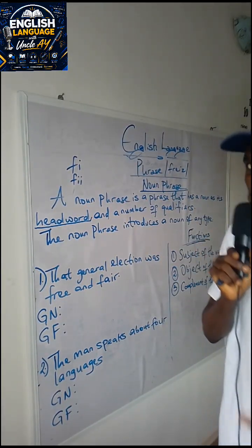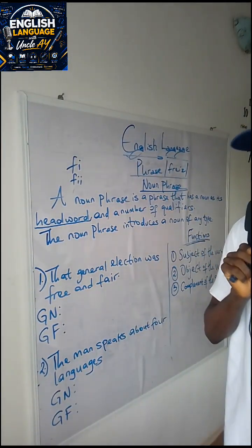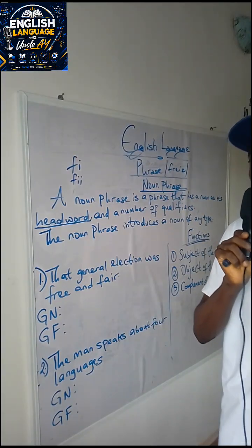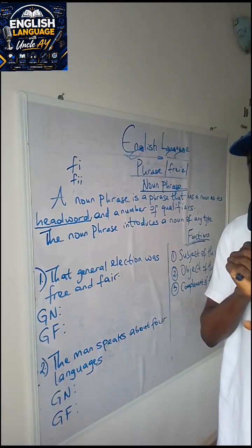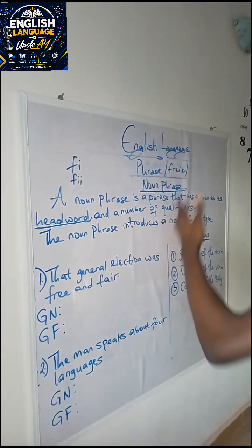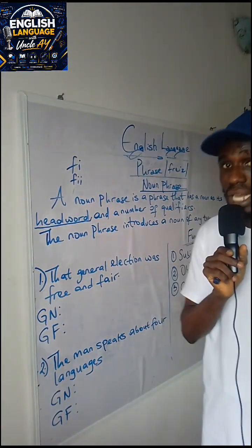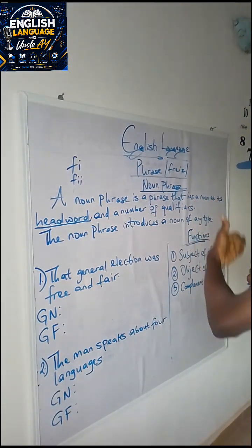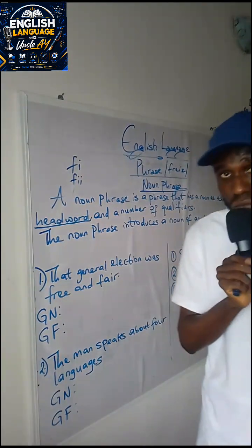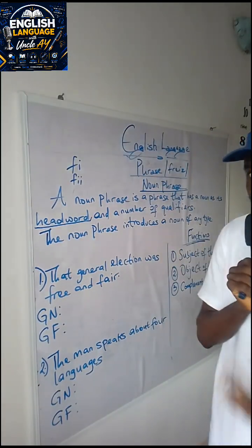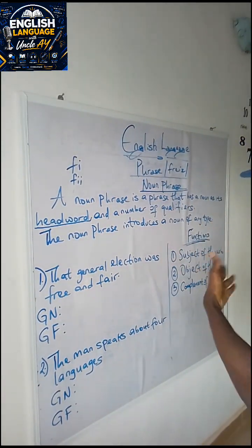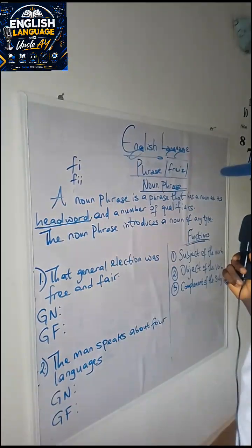This is where a noun, which usually begins the sentence, does or performs the verb. Yes, performs what? The verb, or it does the action as such. The action is also called the verb, so it's the subject of the verb. And then we have the object of the verb, that is the receiver of the action. Yes, the object coming behind to receive the verb this time around. And then finally we have the complement of the subject.